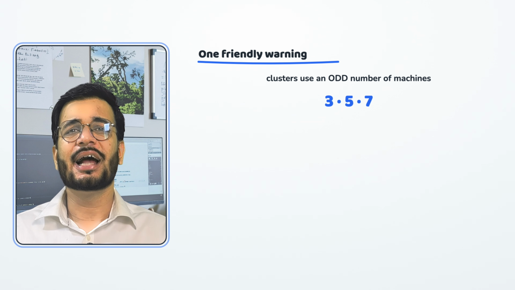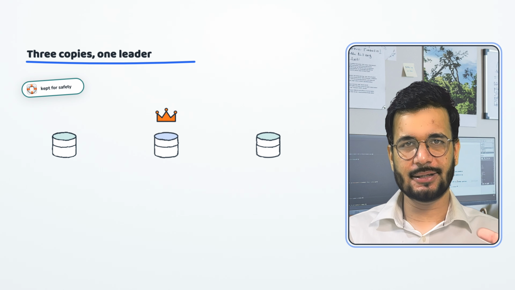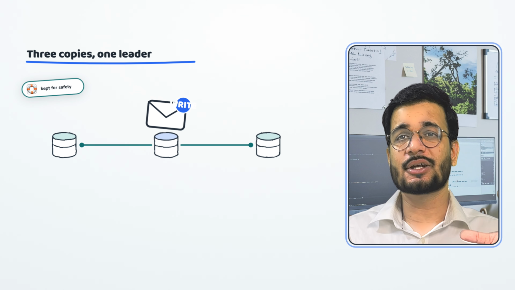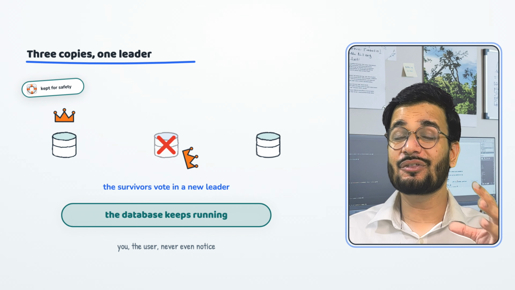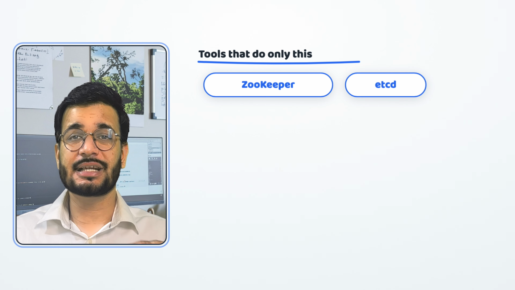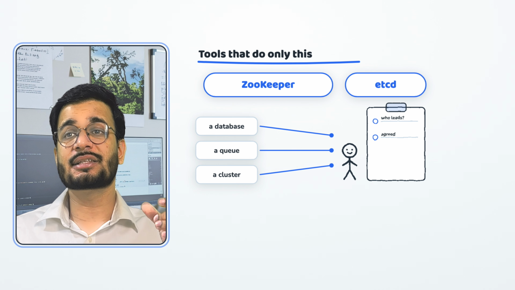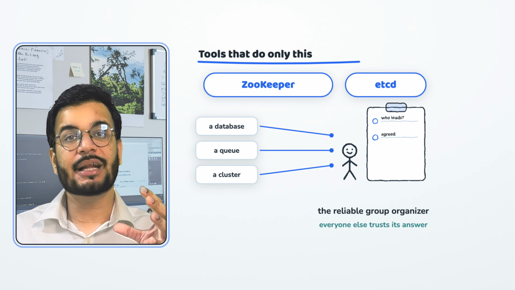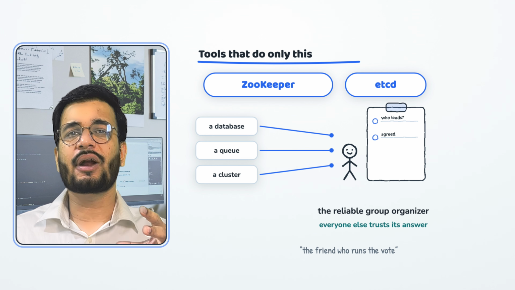Now here's an example. Real systems do this all day. Take a database that keeps three copies of your data for safety. Those three copies elect a leader. The leader takes all the writes, and the other copies follow from it. Now, if the leader crashes, the remaining two hold a majority vote, pick a new leader, and the database keeps running. You, the user, never even notice. Tools like ZooKeeper and etcd exist purely to do this coordination job for systems. They're the reliable group organizer that everyone else trusts to keep the agreement straight. When you hear those names, think the friend who runs the group chat.